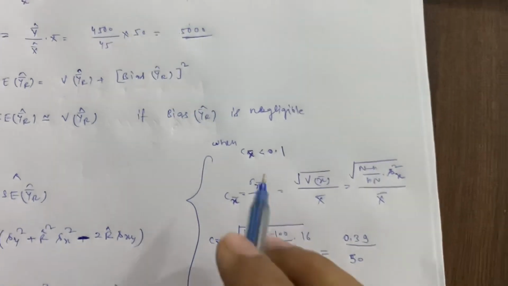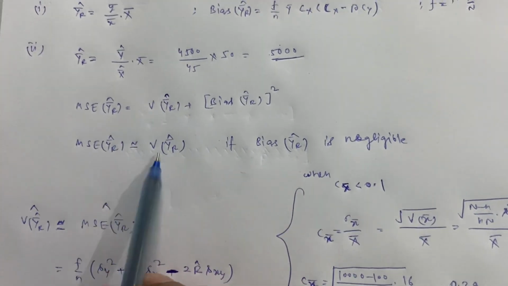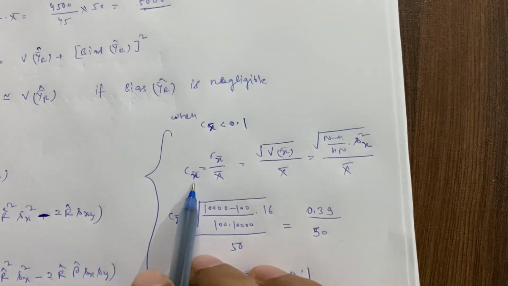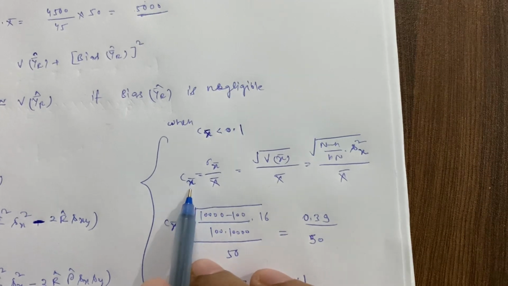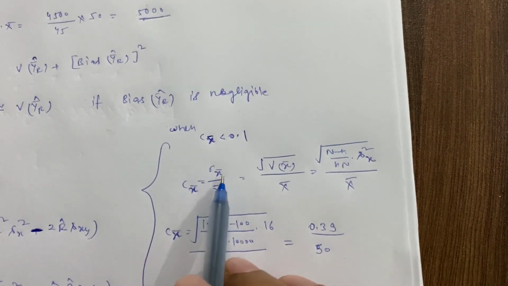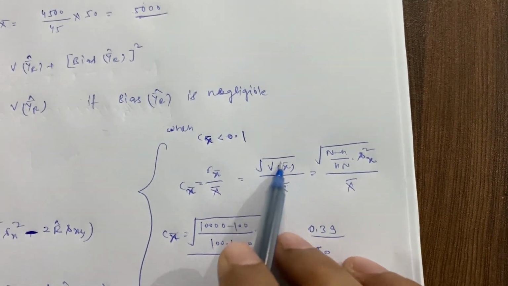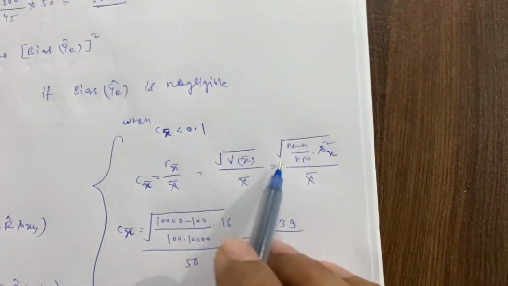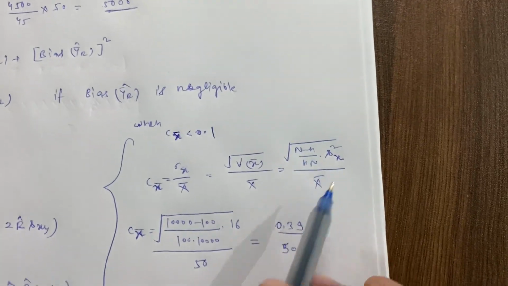Let's check this, because if it is negligible, then they will be equal. The coefficient of variation of X bar is the standard deviation divided by the mean. The standard error of X bar is the square root of this variance, which we can write using the SRSWR formula like this, and we have all these values in the question.